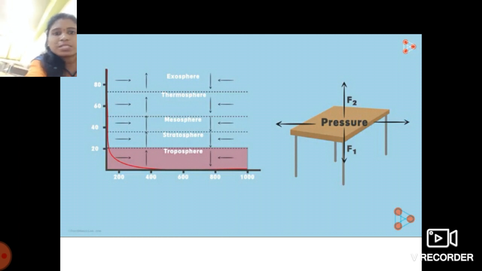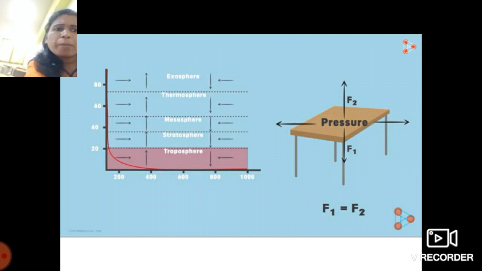If some force F1 acts over there, an equal force is acted by F2. So F1 and F2 are equal, they balance each other, and because of that the table does not collapse.